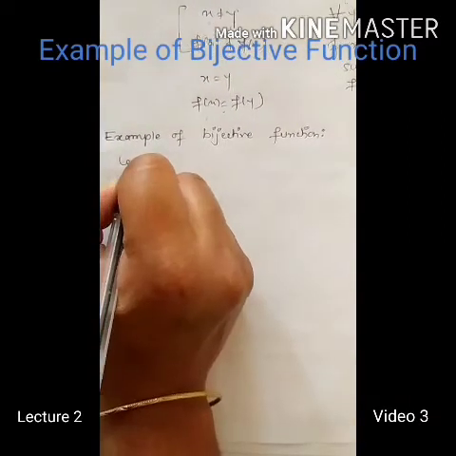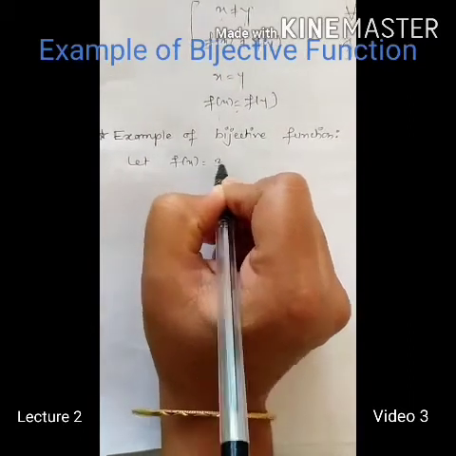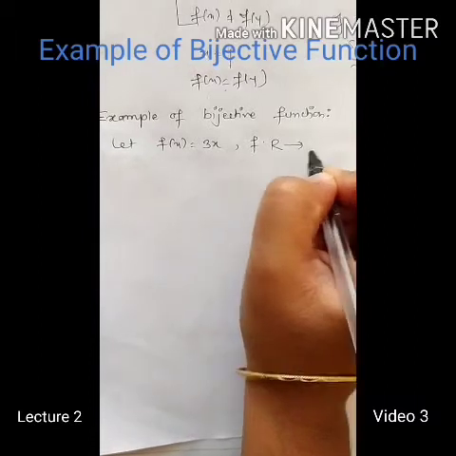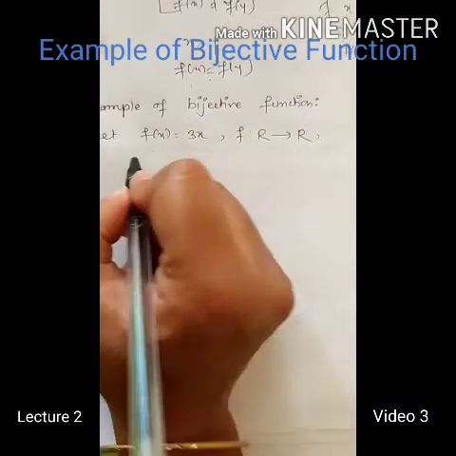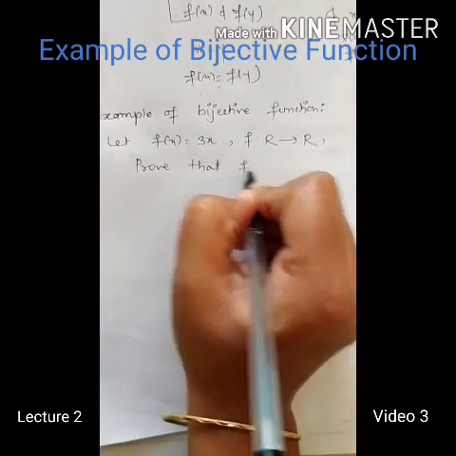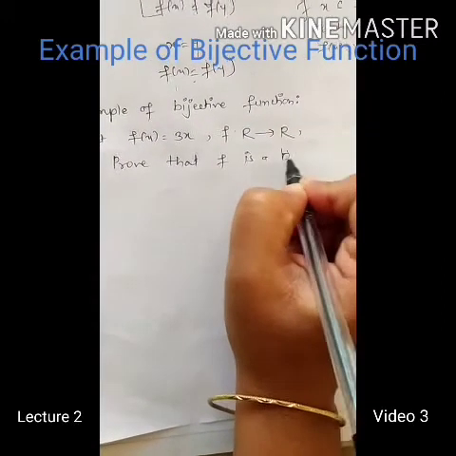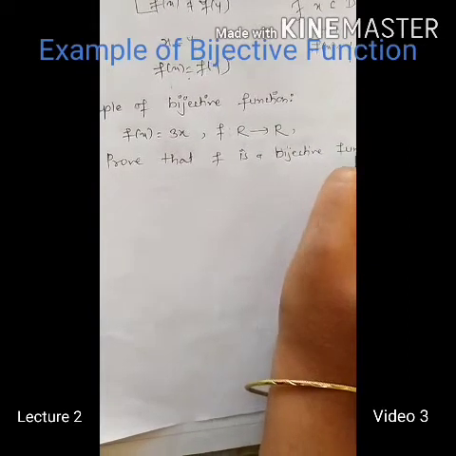Now we'll take one example of a bijective function. Let f of x equals 3x, where f is from the set of real numbers to the set of real numbers. Prove that f is a bijective function.